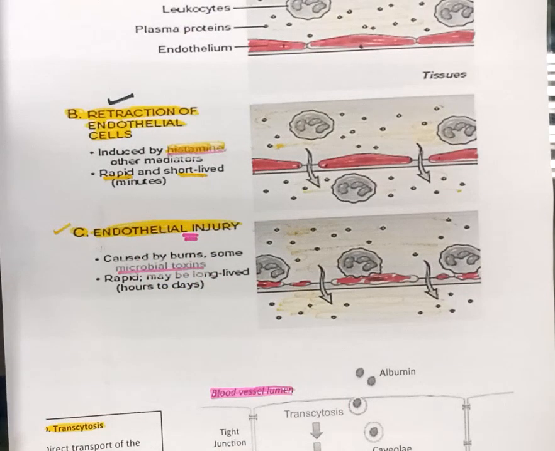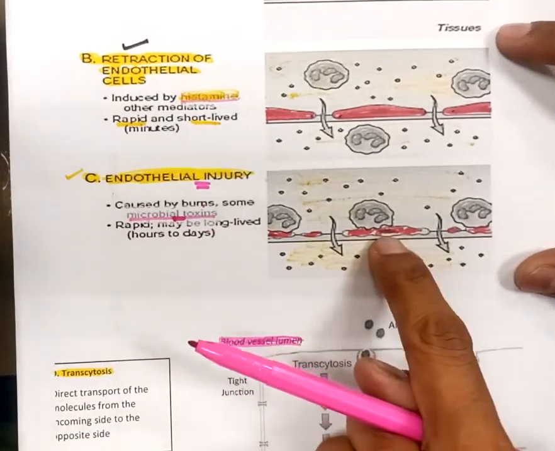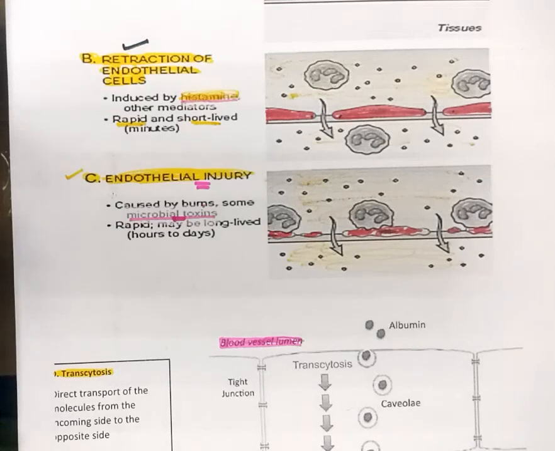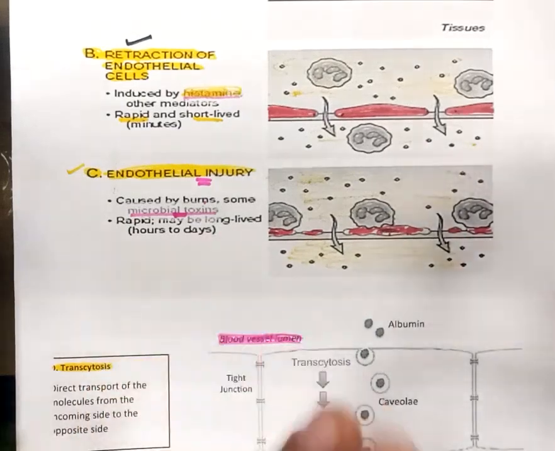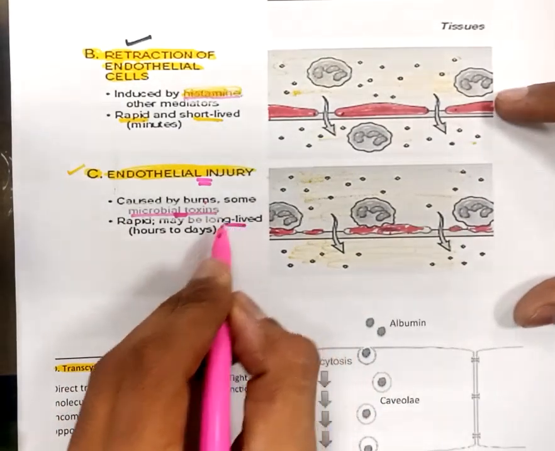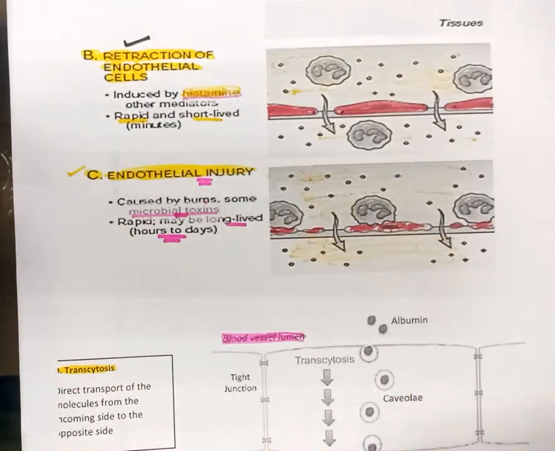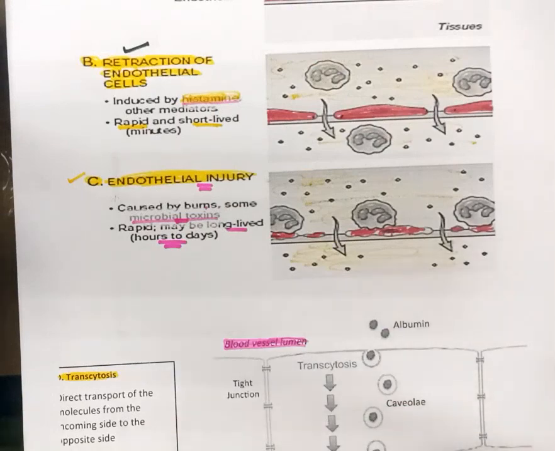How is this endothelial injury done? Here you can see it is caused by burns or some microbial toxins that directly cause damage to the endothelial cell. Obviously, it would be rapid. Right after the entry of the pathogen, it will start causing damage to the nearby endothelial cells. But it would persist for a longer time, from hours to days, because the repair of these endothelial cells will take some time. So endothelial injury done by microbial toxin will last for a longer period of time.